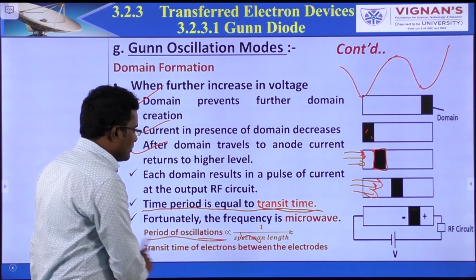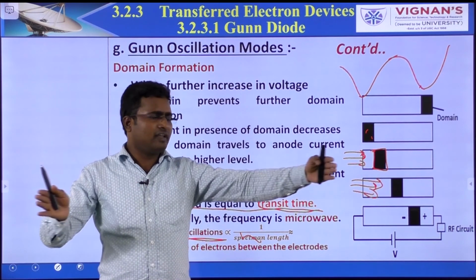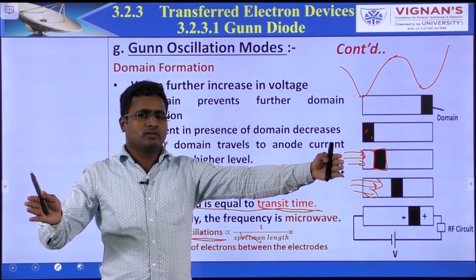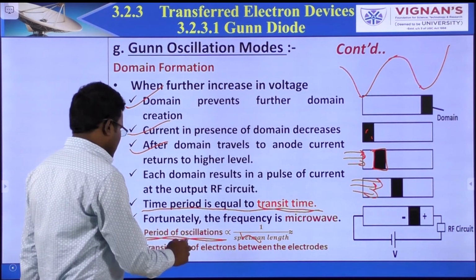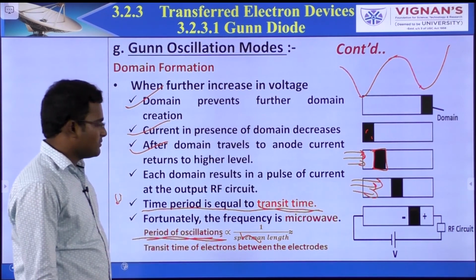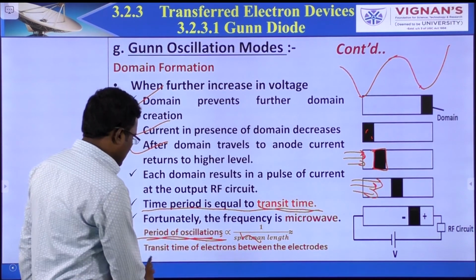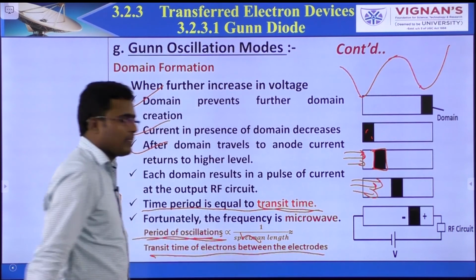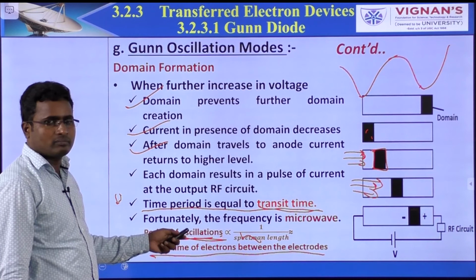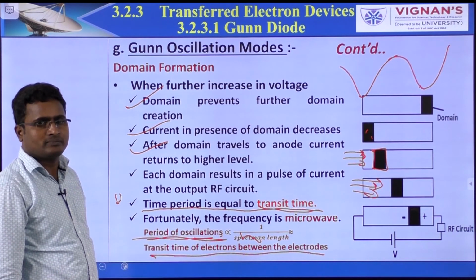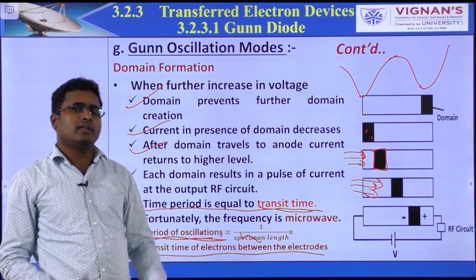So what about the period of oscillations? If the length of the gallium arsenide specimen is very long, the transit time is very high. The frequency of oscillations is 1 over the specimen length. This is about the oscillations, not the time period. If the length is very long, the transit time is very high.